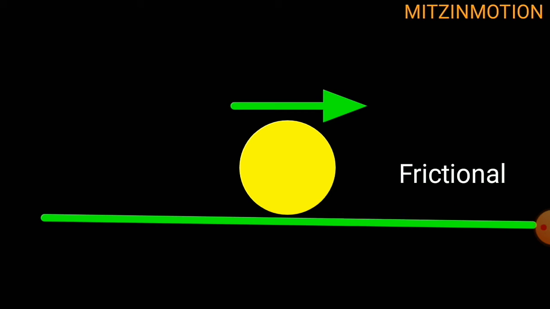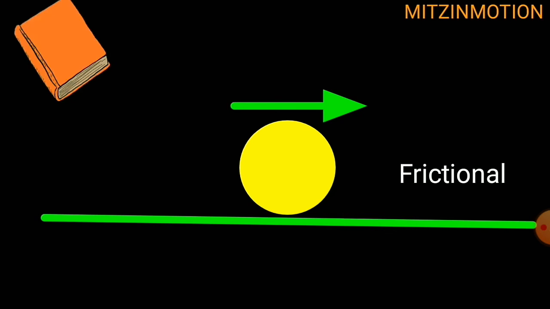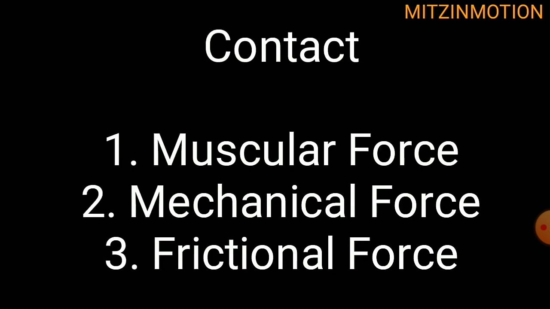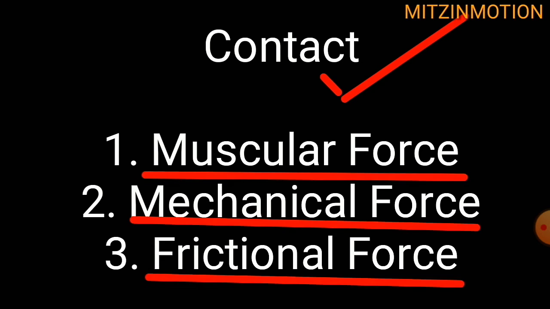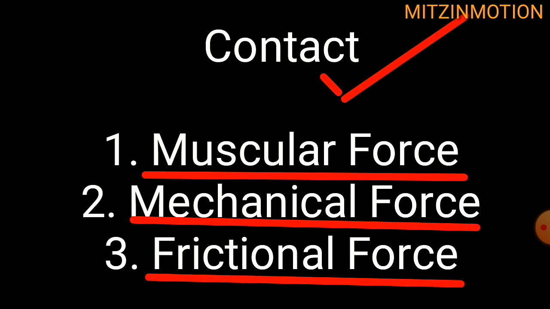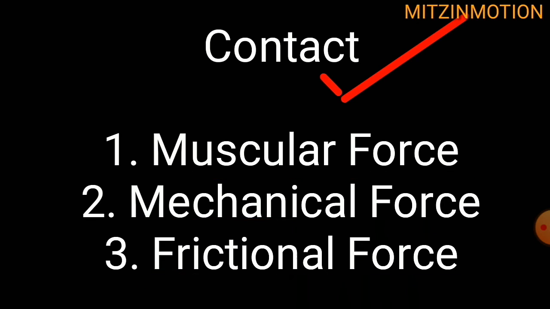Now we have discussed the contact forces, in which we covered three types: muscular force, mechanical force, and frictional force. Muscular force is a contact force due to the touching of muscle or muscular energy. Second is mechanical force, and third is frictional force, which opposes the initial force.